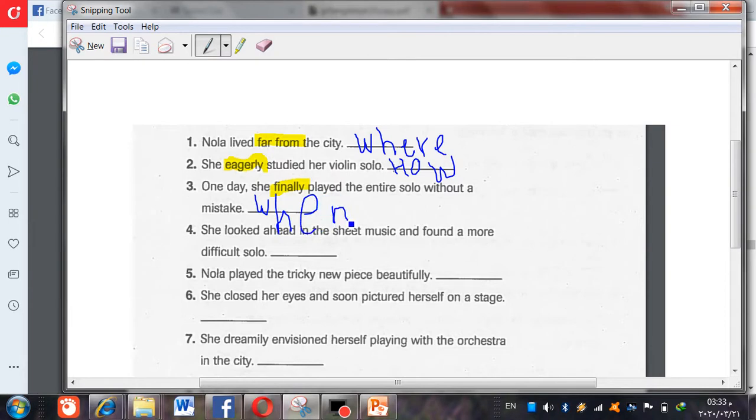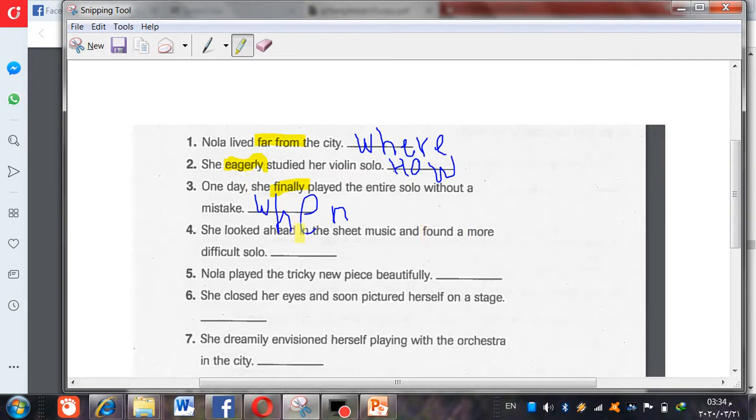Number 4. She looked ahead in the sheet music and found a more difficult solo. Where's the adverb in this sentence? Which word should be the adverb?